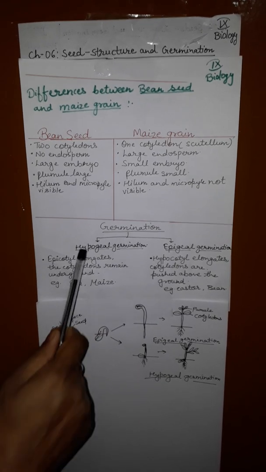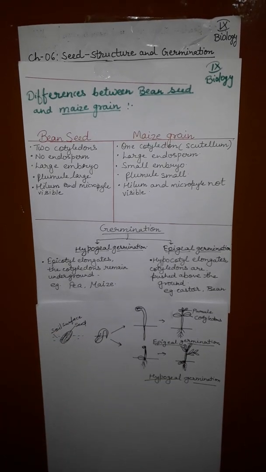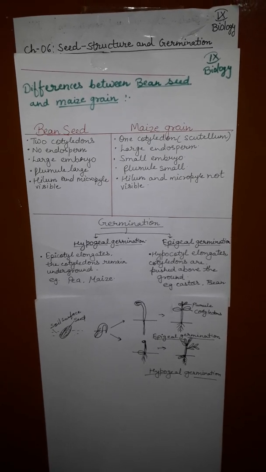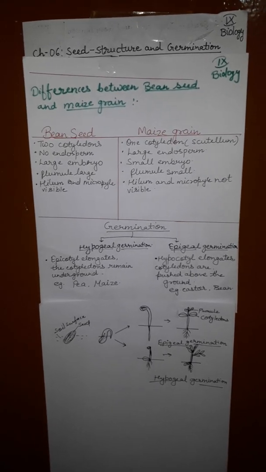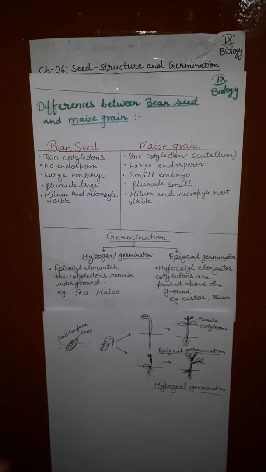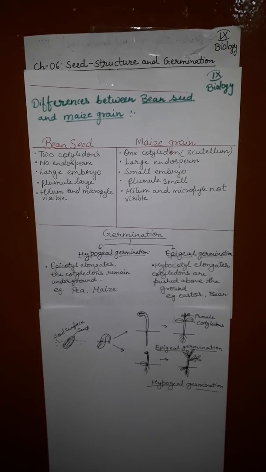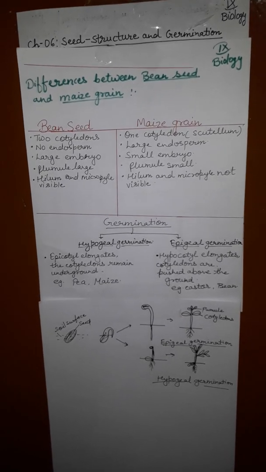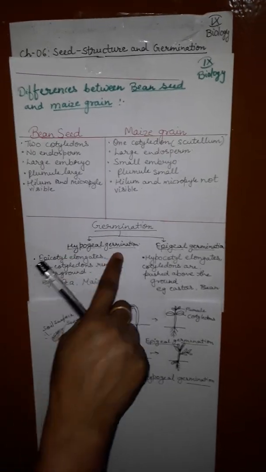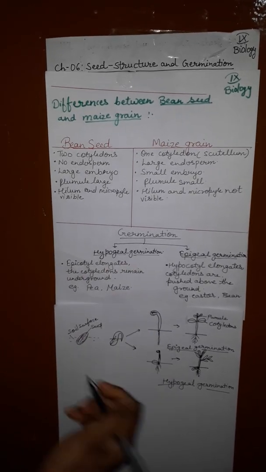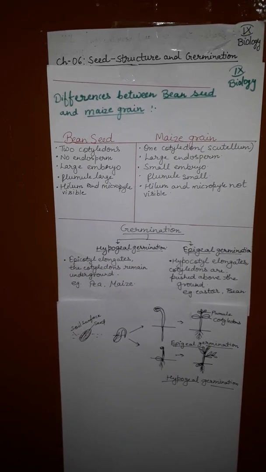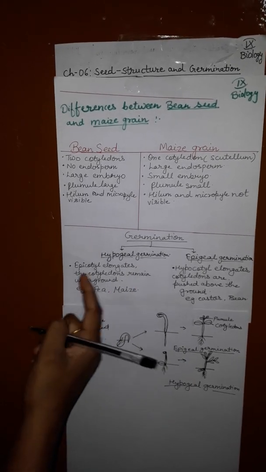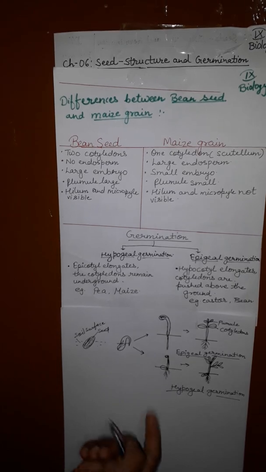Germination is of two types: hypogeal germination and epigeal germination. Hypo means under, epi means up. In hypogeal germination, the epicotyl elongates. Now what is the epicotyl? The epicotyl is this part. The epicotyl elongates and the cotyledons remain underground.